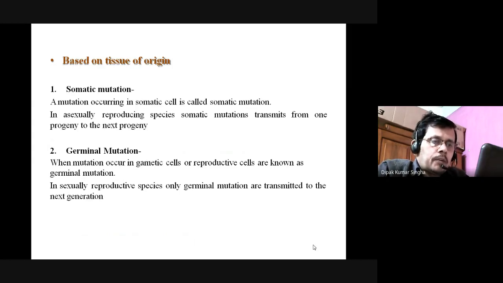In asexually reproducing species, a somatic mutation is transmitted to the next progeny. Another is the germinal mutation, in rapidly growing tissue. When the mutation occurs in the germinating or reproductive cell, it is known as a germinal mutation. Somatic mutations occur in all types of cells. In sexually reproducing species, only germinal mutations are transmitted to the next generation.